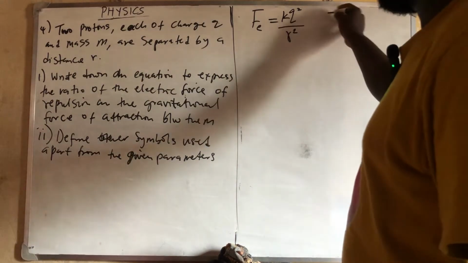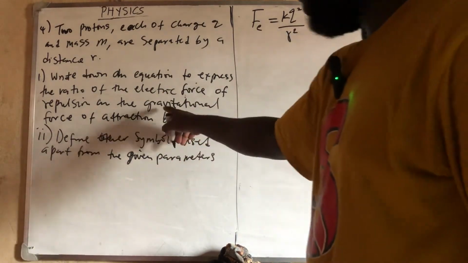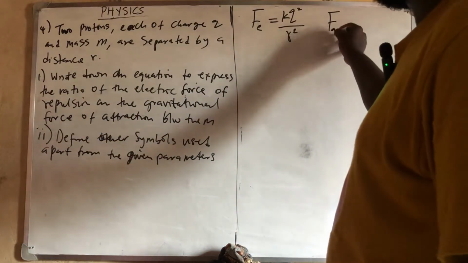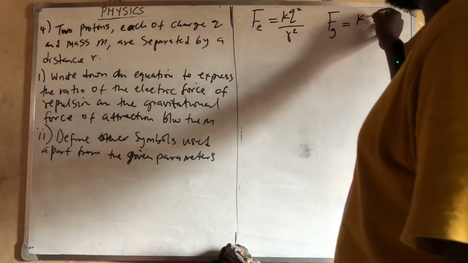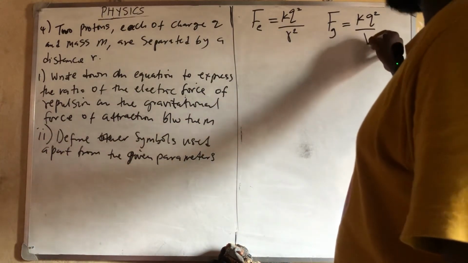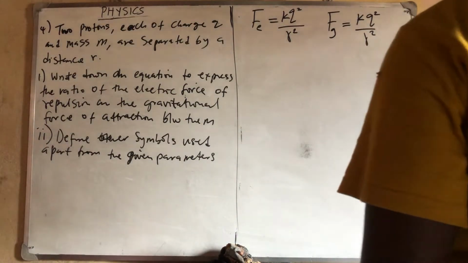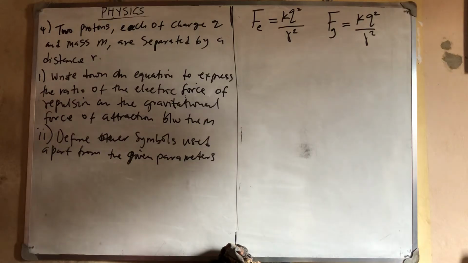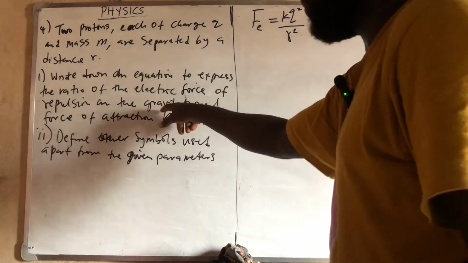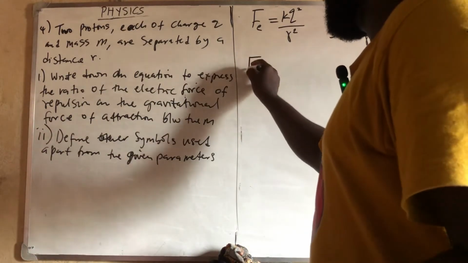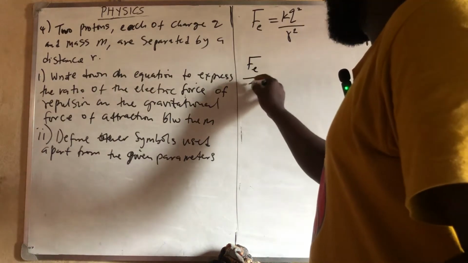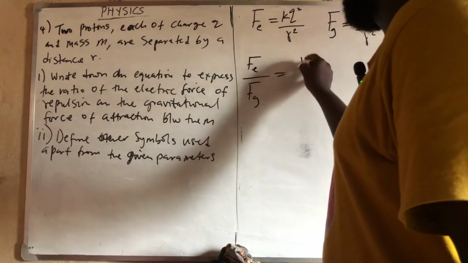Then for gravitational force, let me call it Fg. Fg is equal to Kg squared all over r squared. Then we want to know the ratio between them. The ratio means dividing, and they mention electric first before gravitation. So Fe divided by Fg is going to be what?